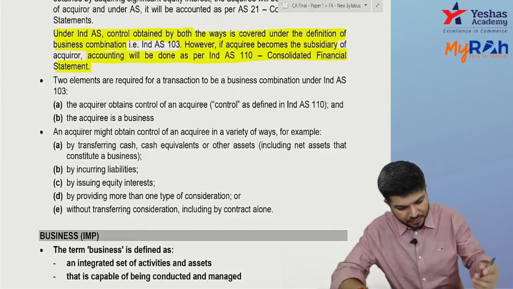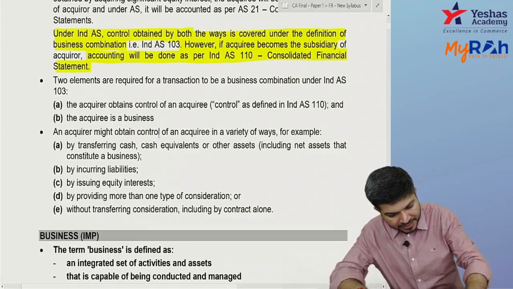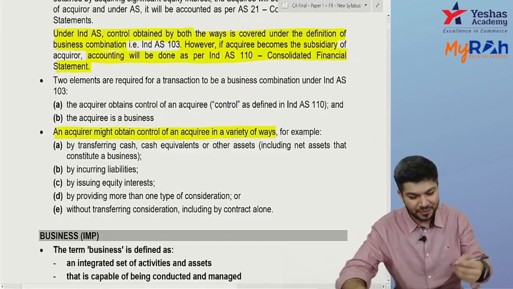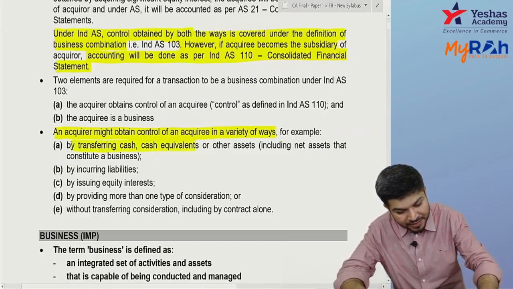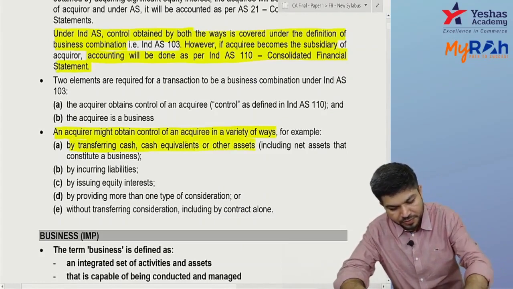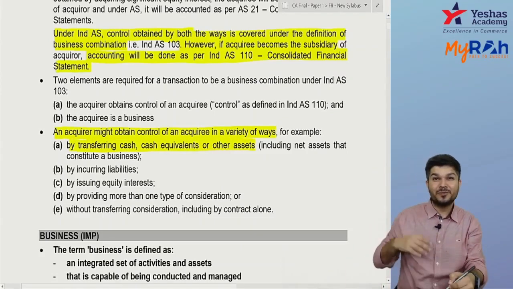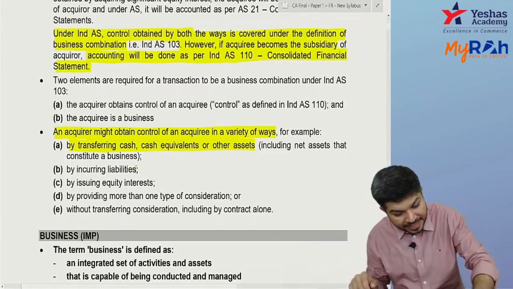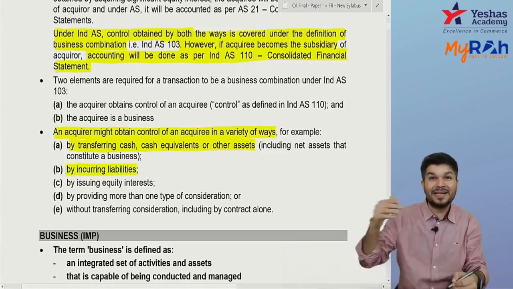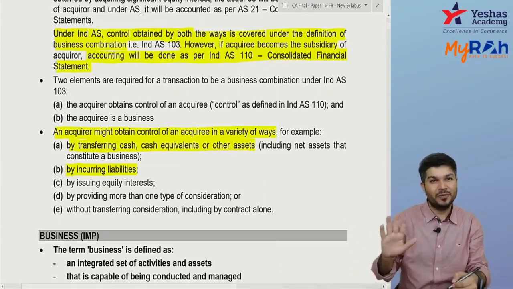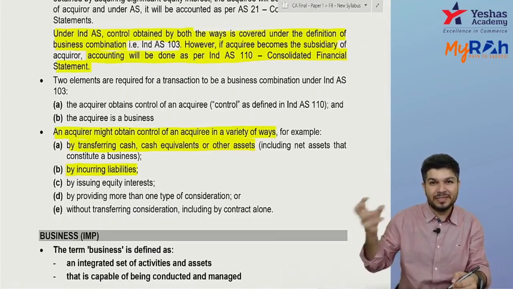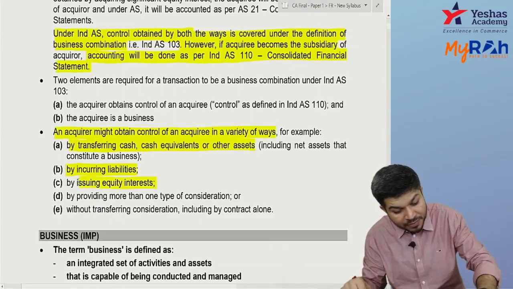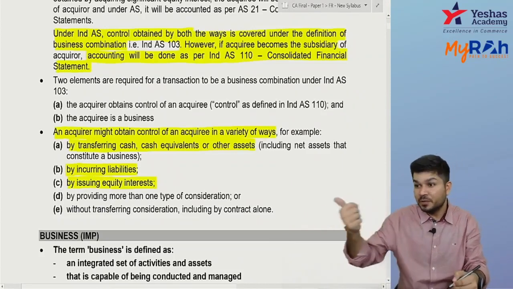Fine. Now, you might obtain control in a variety of ways. One, by transferring cash and cash equivalents. You pay cash or you give some other assets. I'm giving you cash or I'm giving you my land and I'm taking over your business. Second, I incur a liability. I took over your business right now, I'll pay you later. So now, can I say I assumed a liability? I have to pay you later. Third, I give my equity shares to you. I took over your business, I'm giving my equity shares.